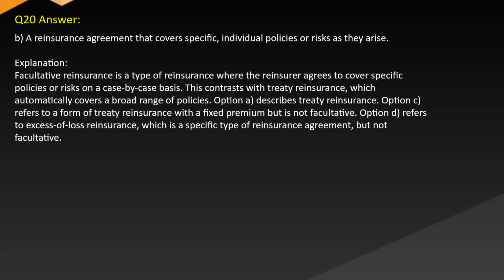Option A describes treaty reinsurance. Option C refers to a form of treaty reinsurance with a fixed premium but is not facultative. Option D refers to excess loss reinsurance, which is a specific type of reinsurance agreement but not facultative.